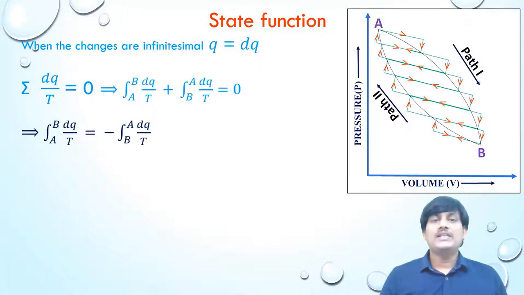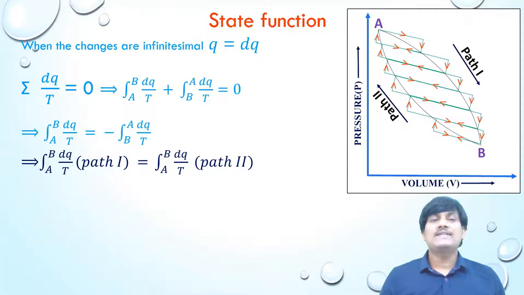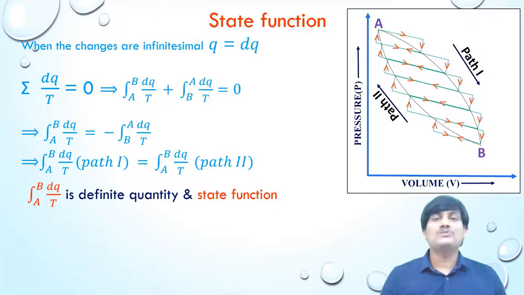That implies integral A to B dQ by T is equal to minus integral B to A dQ by T. So the first one indicates the change in dQ by T along the path 1, and the second one indicates the change in dQ by T along the path 2. In this case, the change in dQ by T along path 1 is equal to the change in dQ by T along path 2. So the function dQ by T is a definite function and it's a state function.